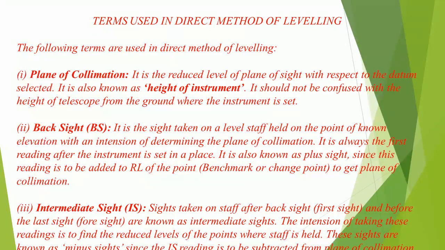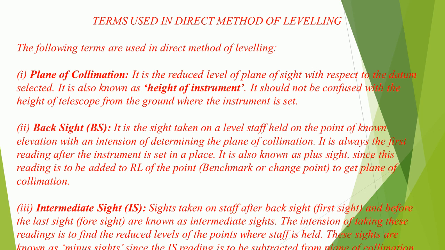It should not be confused with the height of telescope from the ground where the instrument is set. 2. Backsight, BS. It is the sight taken on a level staff held on the point of known elevation with an intention of determining the plane of collimation. It is always the first reading after the instrument is set in a place.